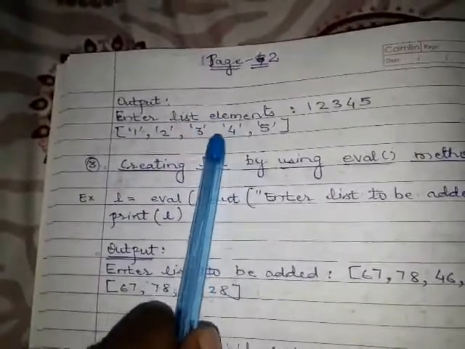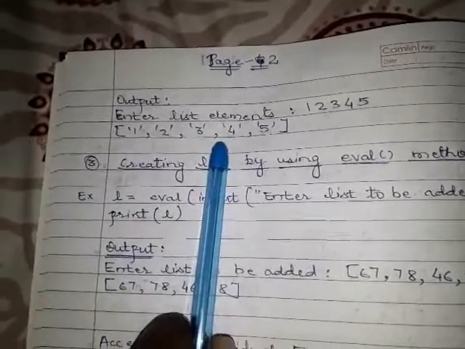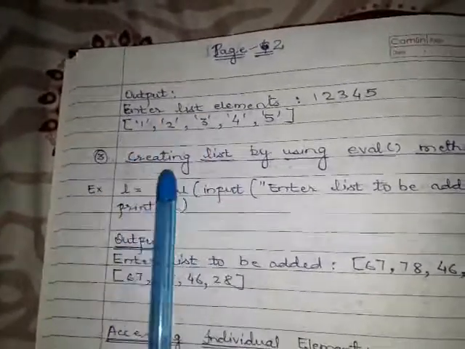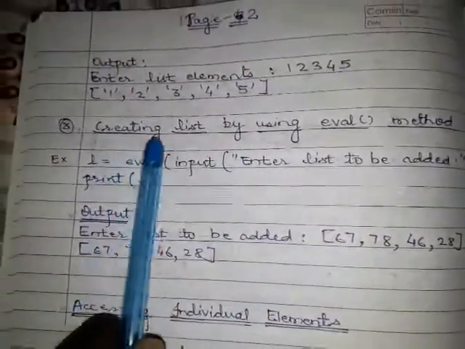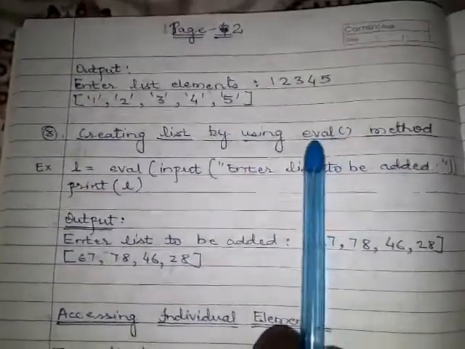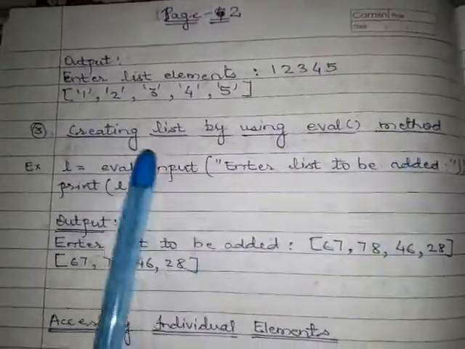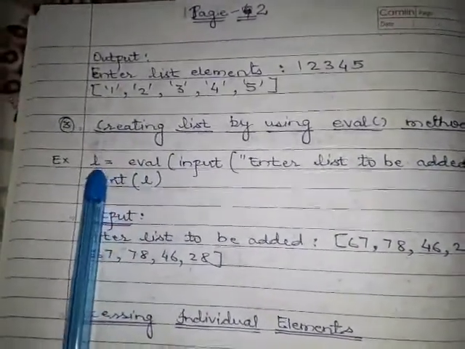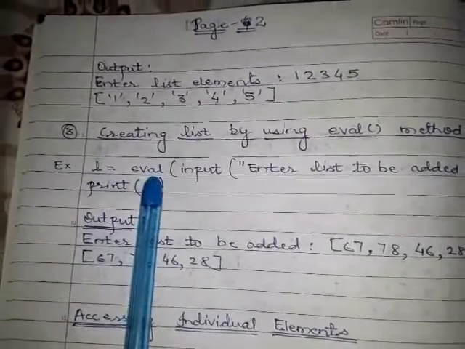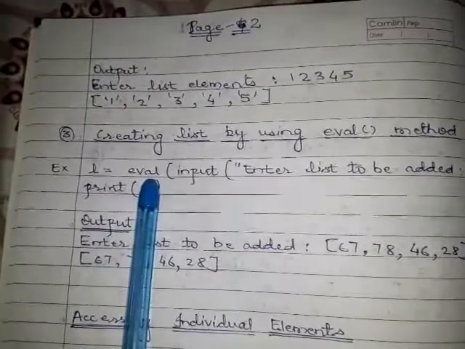So to prepare a list by using numeric constants, we can use the eval method. Let's look at creating a list by using the eval method. There is another example. Now here I am not using the list method, I am using the eval method.